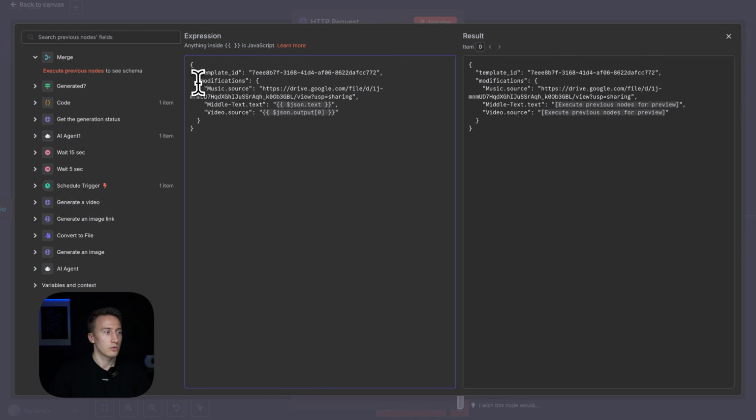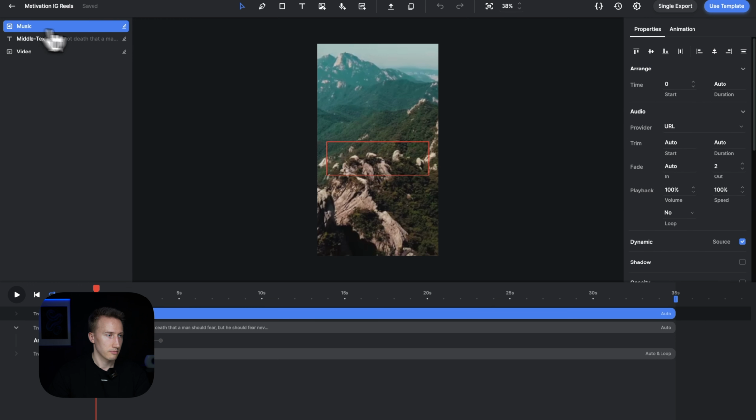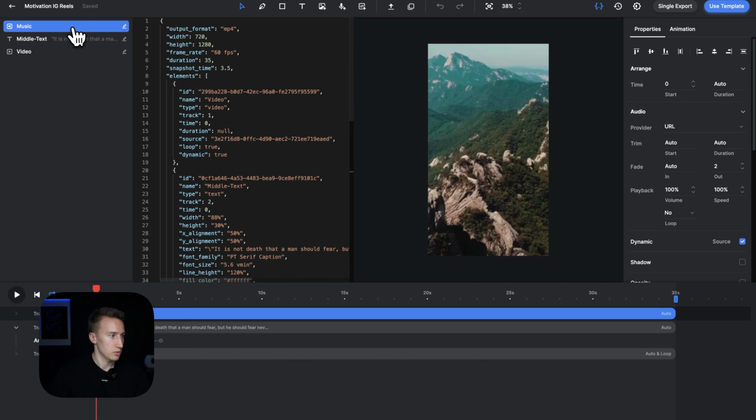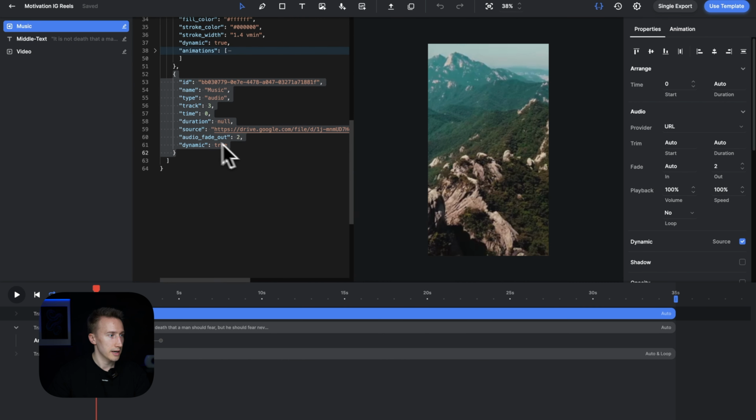So then we need to do some modifications. You can play around and do a lot of modifications, but for my project I just want some basic stuff, let's put it this way. So music source, actually it's like music.source. So we got the music here, and let me open the editor. So where is the music? Here is the music, and here is the source. So this is the name of, I don't know, like a variable maybe, or just an element, the name of the element.